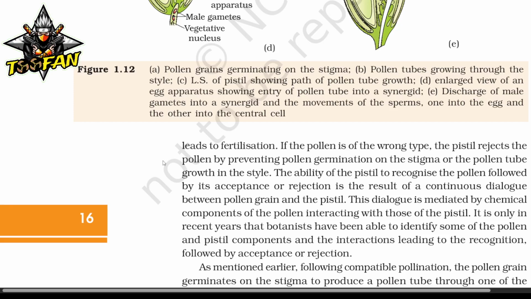The ability of the pistil to recognize the pollen, followed by its acceptance or rejection, is the result of the continuous dialogue between the pollen grains and the pistil. The dialogue is mediated by the chemical components of the pollen interacting with those of the pistil. It is only in recent years that botanists have been able to identify some of the pollen and pistil components and the interaction leading to the recognition followed by acceptance or rejection.